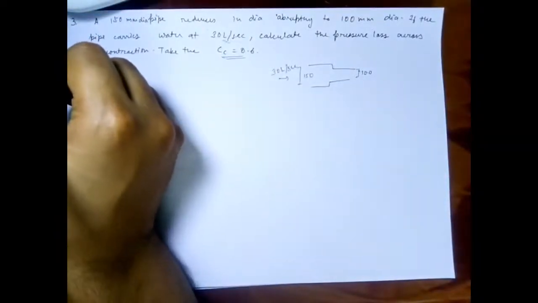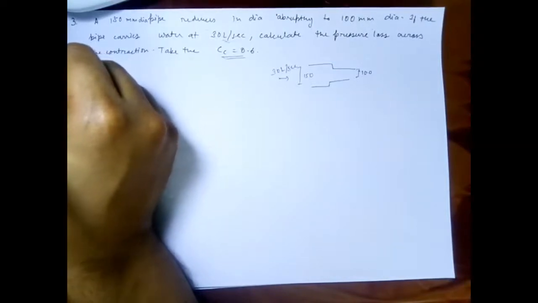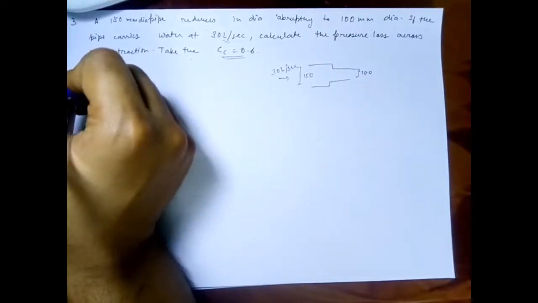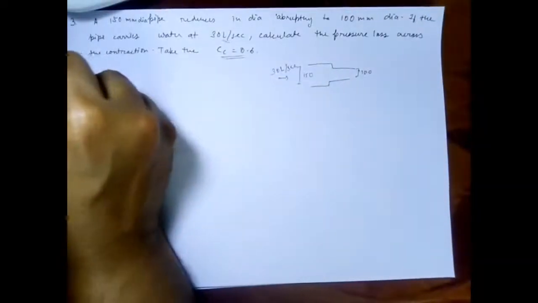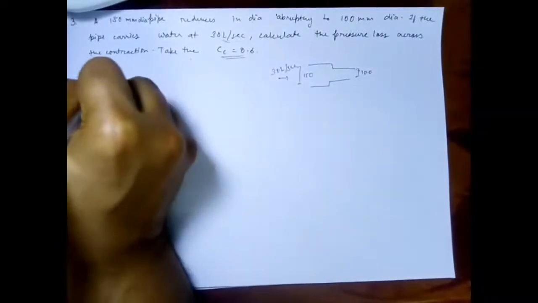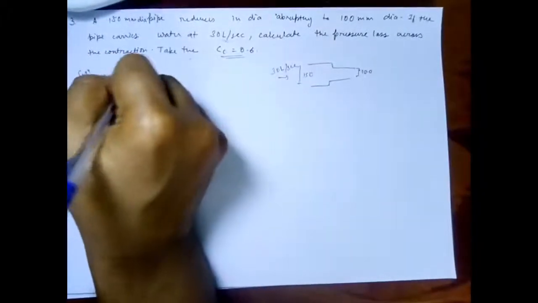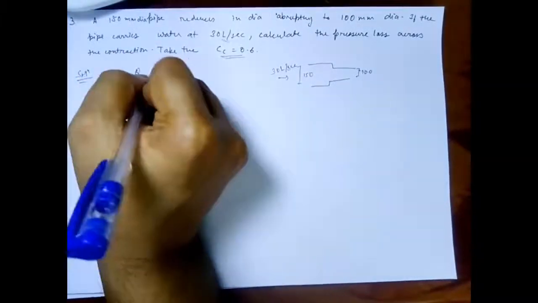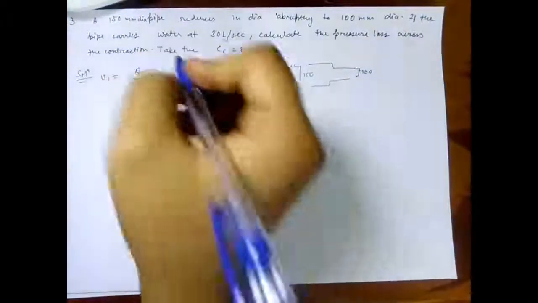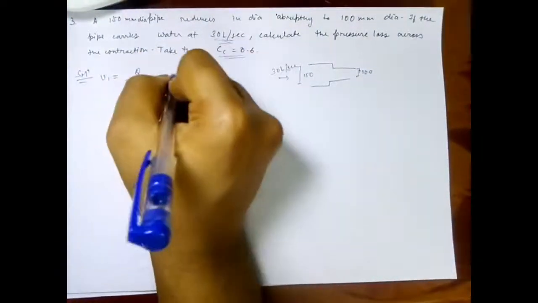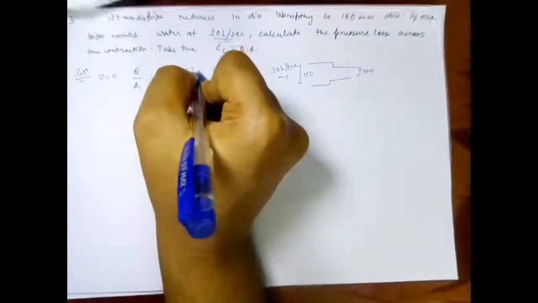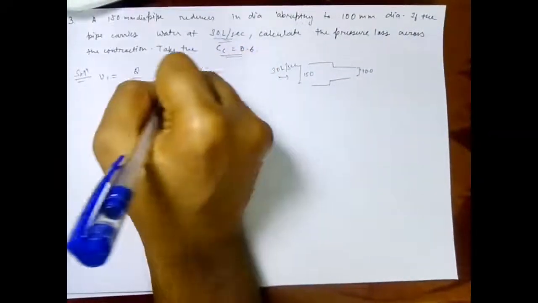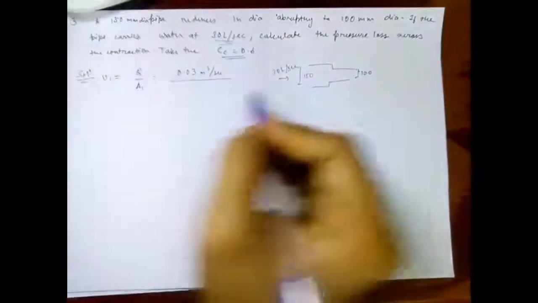So now let's calculate the velocities V1 and V2. V1 is equal to Q upon A1, and Q is given as 30 liter per second, which can be written as 0.03 meter cube per second, divided by A1.